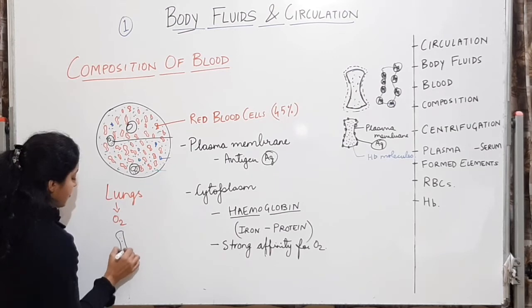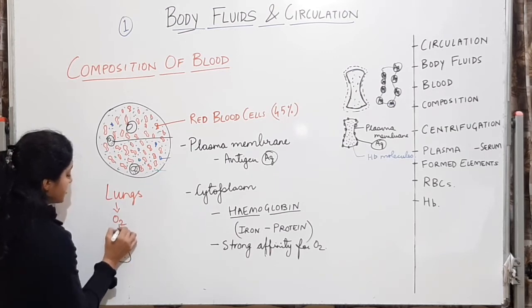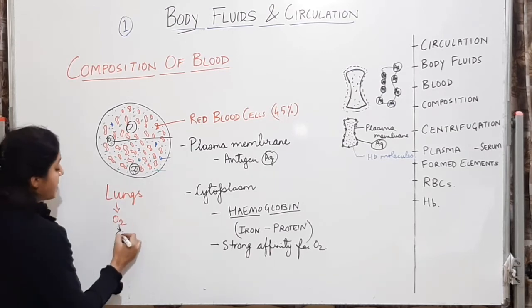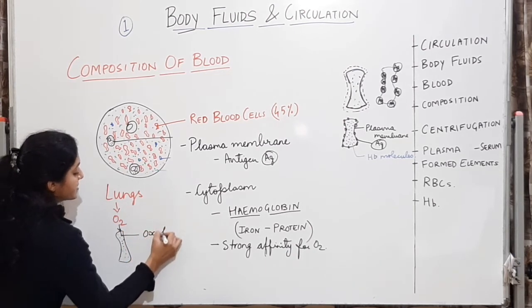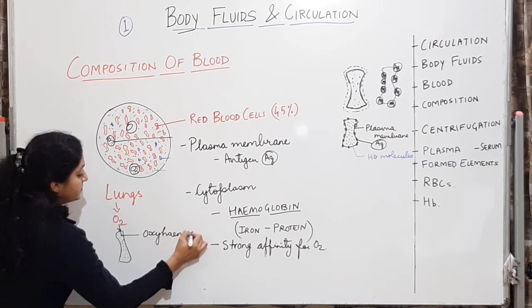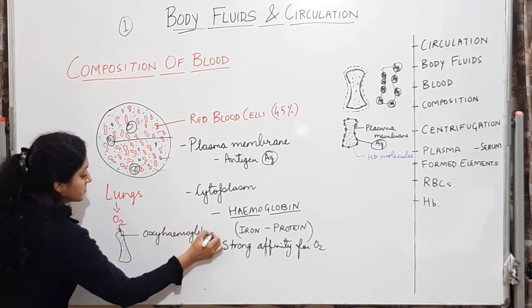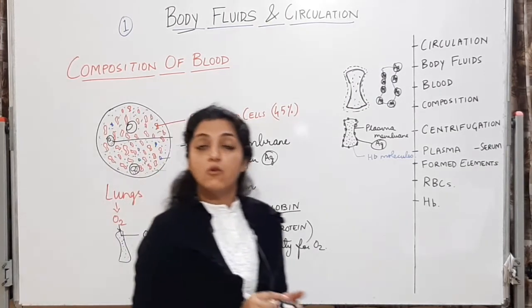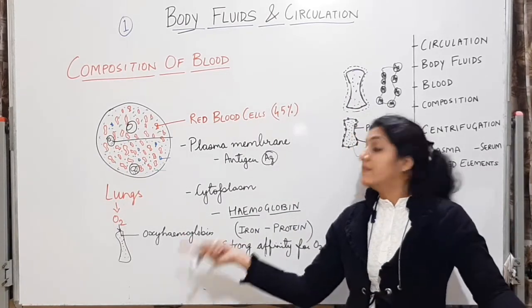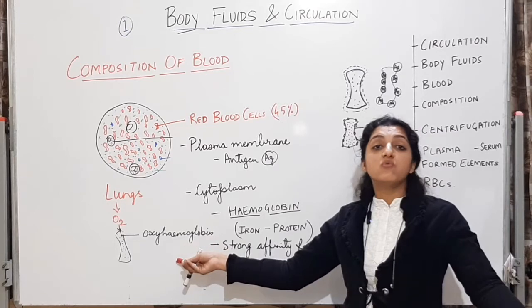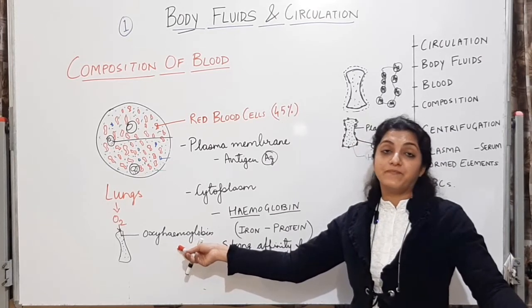All these are the hemoglobin molecules. This oxygen is going to come inside through the plasma membrane. It is going to combine with the hemoglobin to form oxyhemoglobin. These hemoglobin molecules have a strong affinity for oxygen. They are going to combine with oxygen to form oxyhemoglobin.